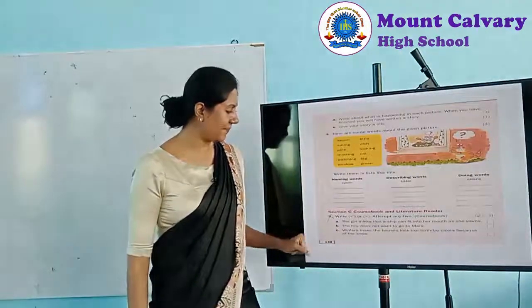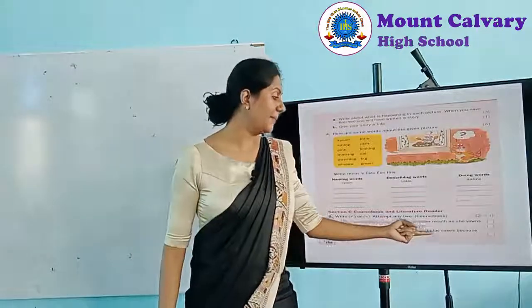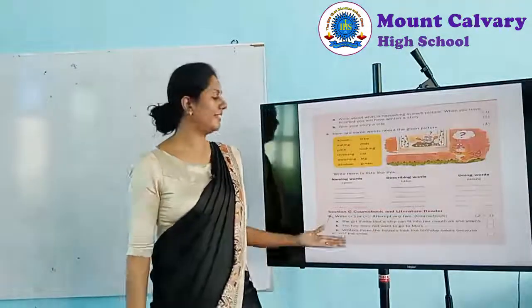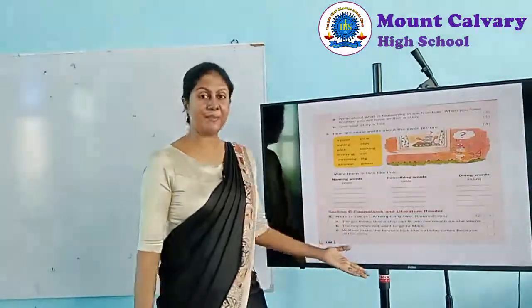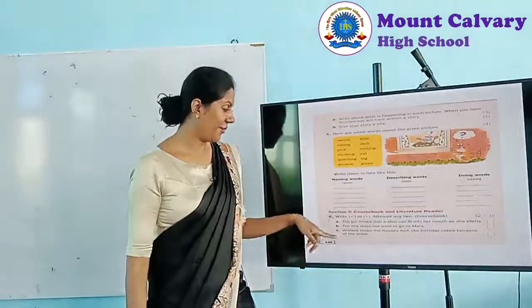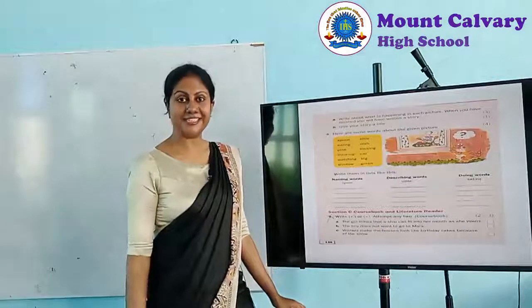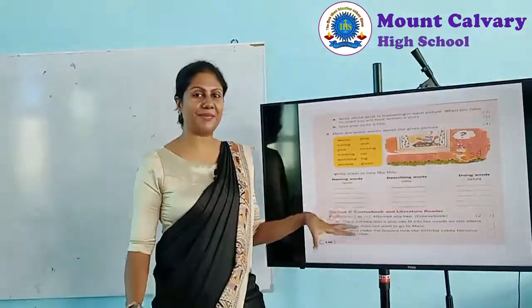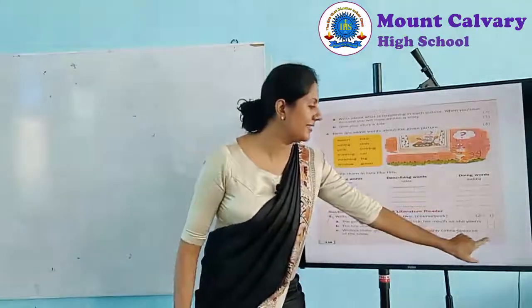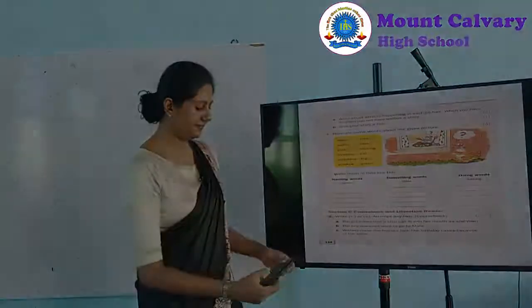Next, C. Winters make the houses look like birthday cakes because of the snow. That question is from a recent poem we did. Now what is the poem? Winter morning poem. Winters make the houses look like birthday cakes. Yeah, does it? Yes. The winter makes the houses look like birthday cakes. True. So this is correct. You can put a tick. Okay, we'll go to the next one.